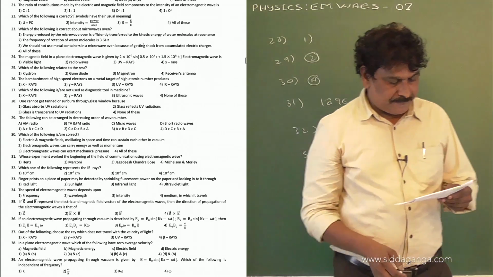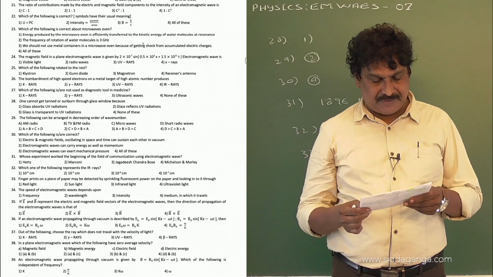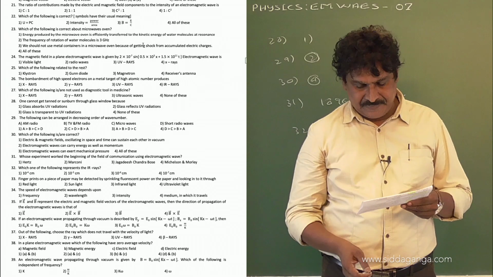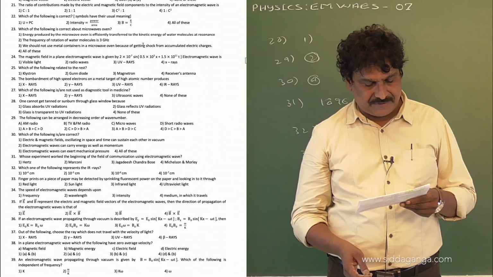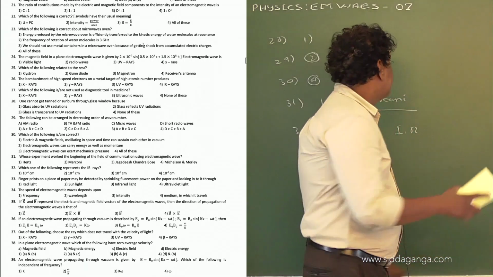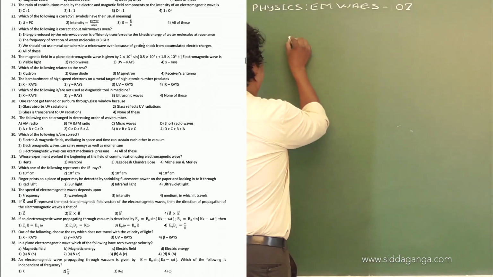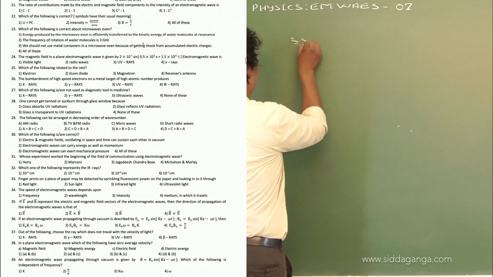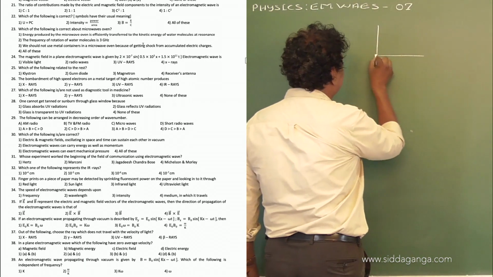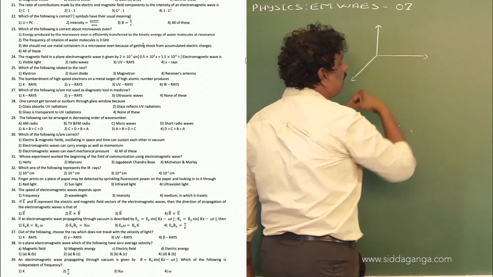Now question 35. If electric field E and magnetic field B represent the electric field and magnetic field vectors of the electromagnetic wave, then the direction of propagation of the electromagnetic wave is that of which? Suppose we represent the directions of electric field, magnetic field and direction of propagation.